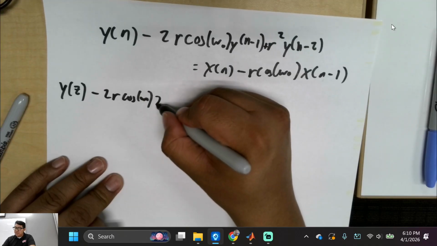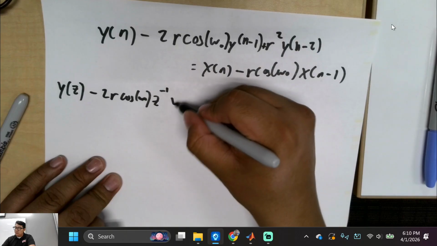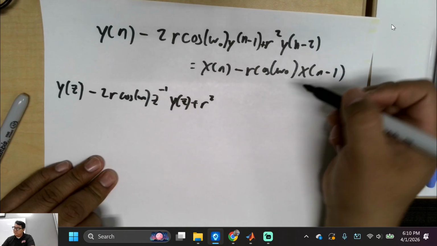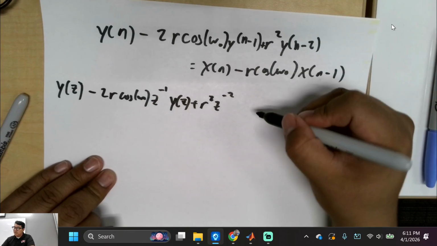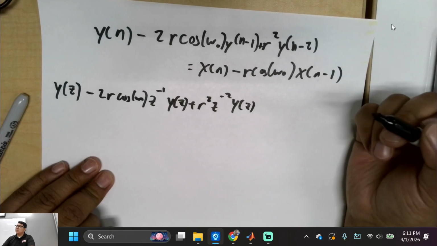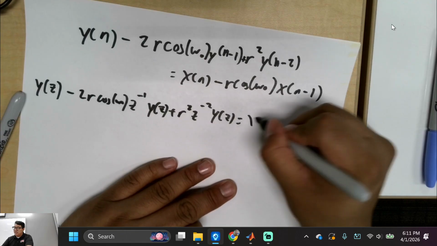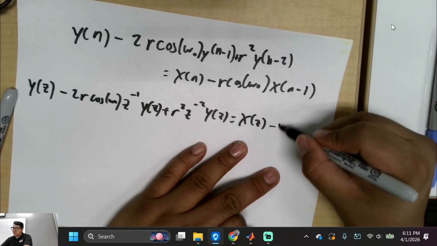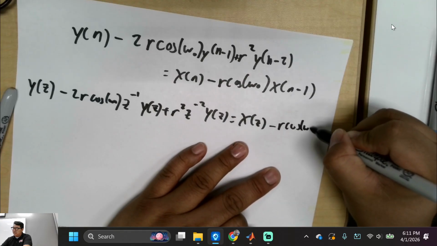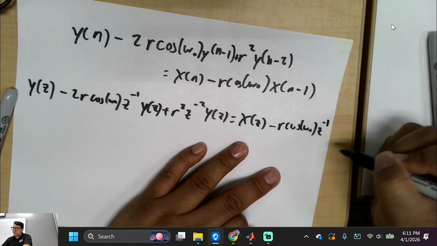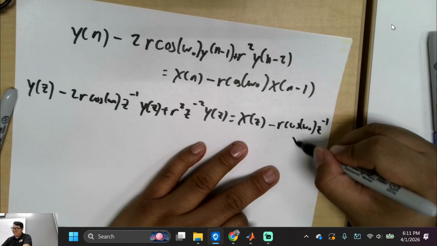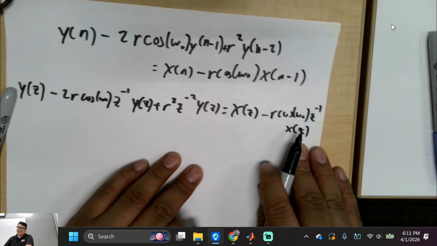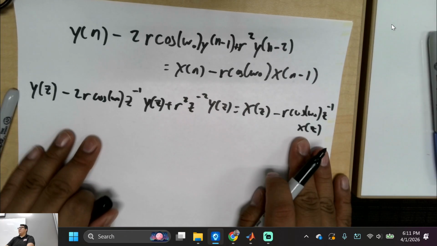I'm going to do the following: z^-1 Y(z), then plus r² z^-2 Y(z). Cool. Is equal to X(z), just taking Z transforms, minus r cos(ω0) z^-1 X(z). Is that cool with everybody?